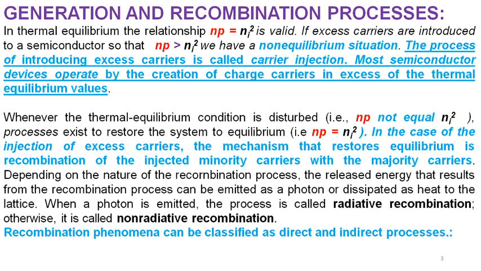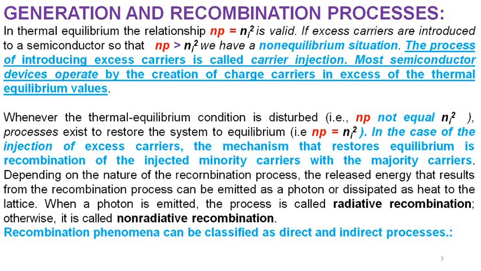In thermal equilibrium, we know the product of the numbers of electrons and holes is ni squared, which is valid for an intrinsic semiconductor. But if excess carriers are introduced into the semiconductor in such a way that the numbers of electrons and holes are not equal, and are greater than the intrinsic carrier concentration, then the condition is non-equilibrium. Here the law of mass action, np equal to ni squared, is not valid. That process is called carrier injection.